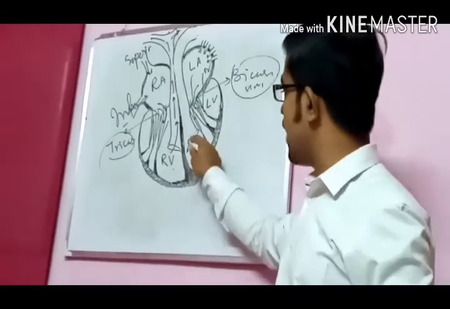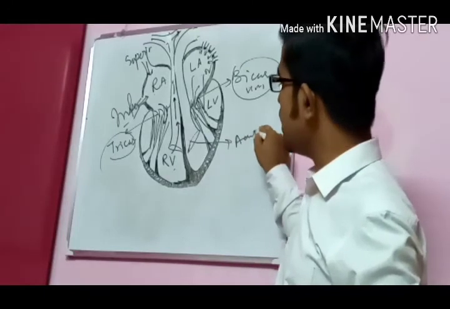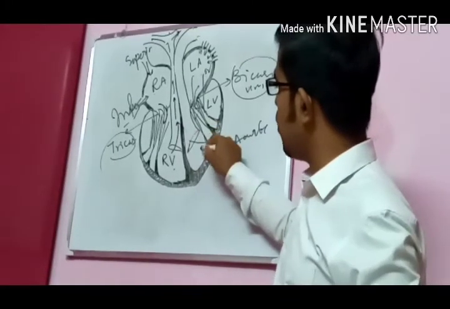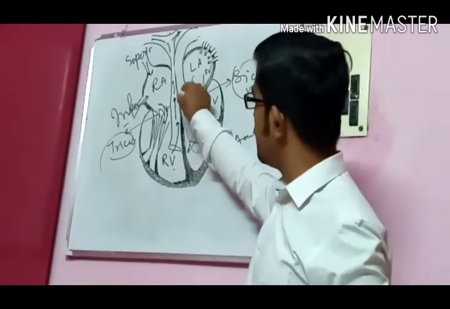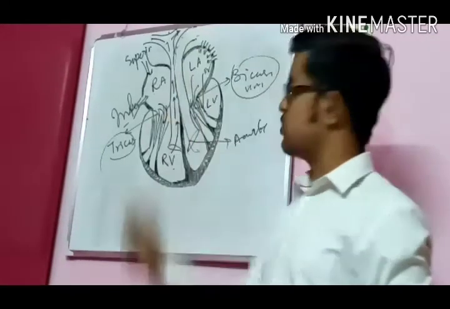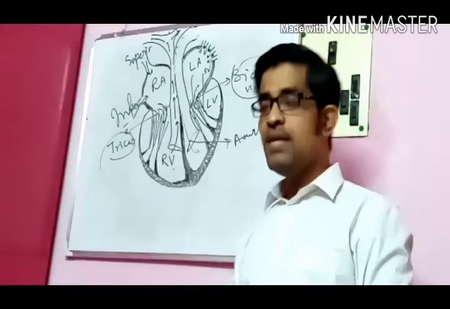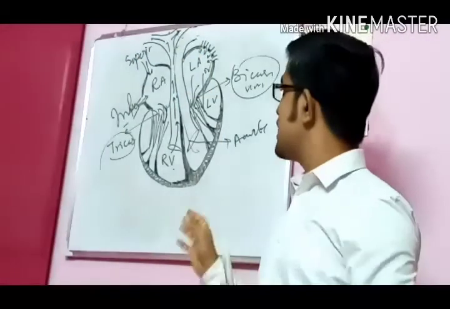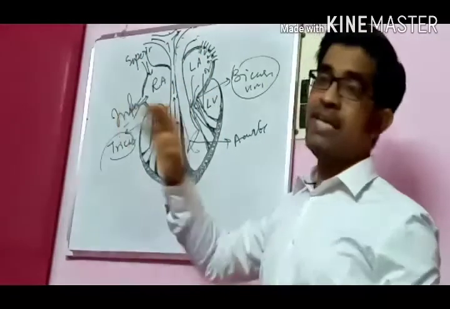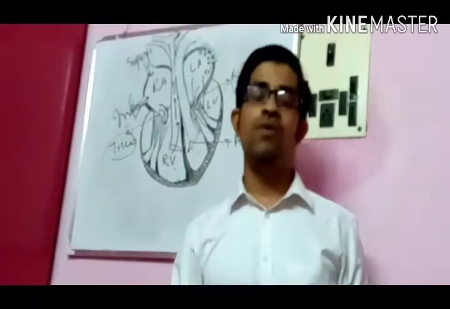This is called the aortic valve. Here, this is called the aortic valve. These valves will open, and when they open, the blood is forcefully ejected into the arch of aorta. Why is this called the arch of aorta? Because it has a structure like an arch. So remember that this arch of aorta is the widest aorta we have in our body.